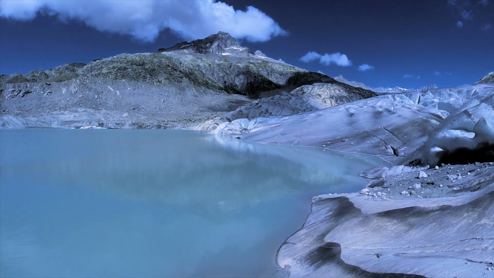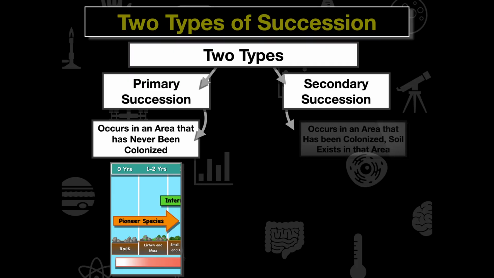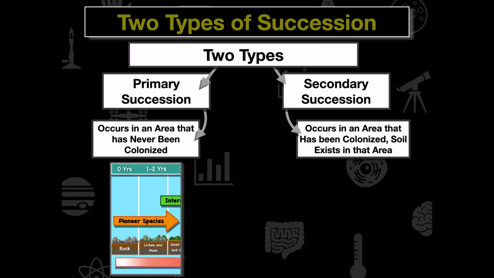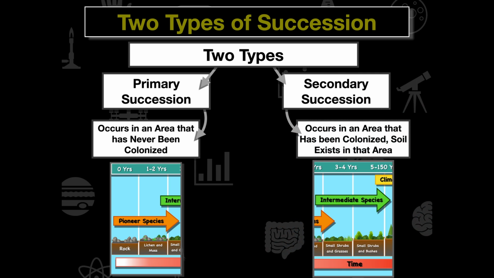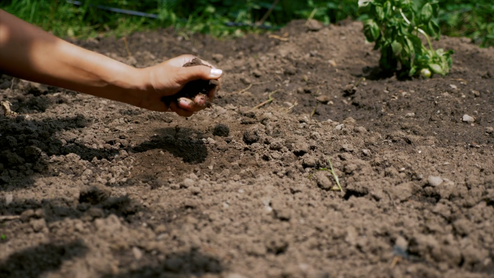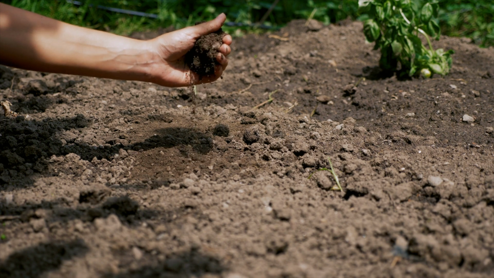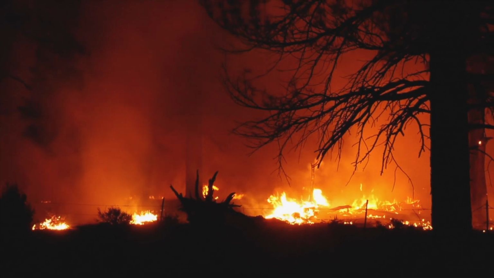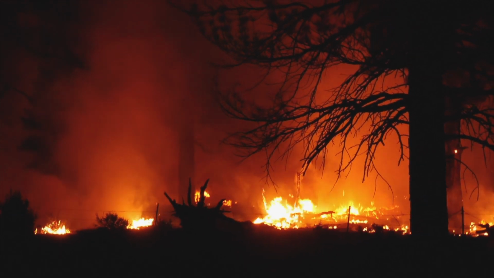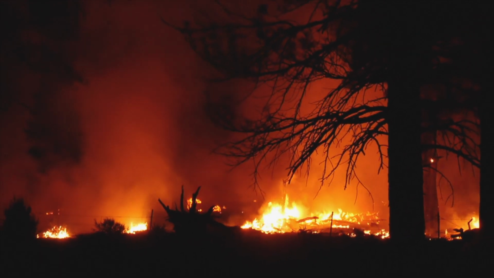We're also going to see secondary succession here. Secondary succession is going to occur in an area that has been colonized before, so soil is going to exist in that area. This is going to be important for us to understand. It's almost like starting somewhere in the middle of this ecological succession timeline. Because soil already exists, we can see larger plant species grow. Natural disasters like forest fires are going to lead to secondary succession.